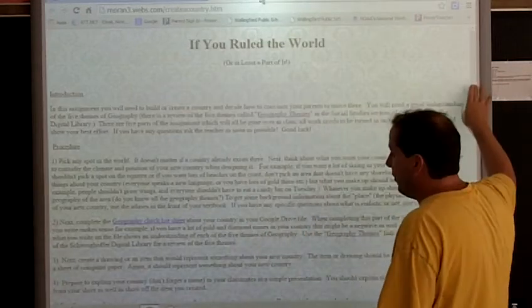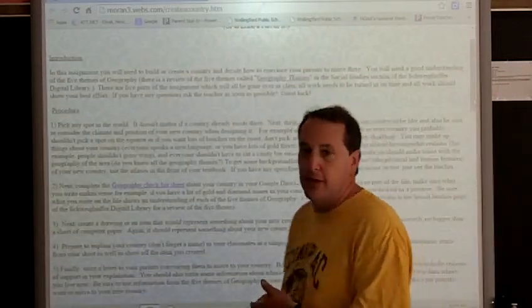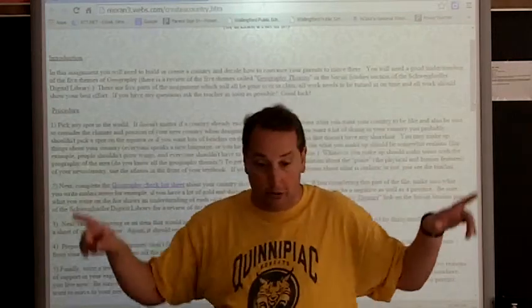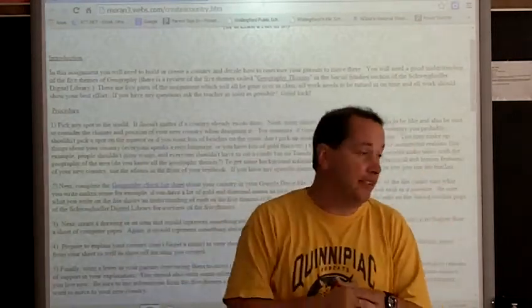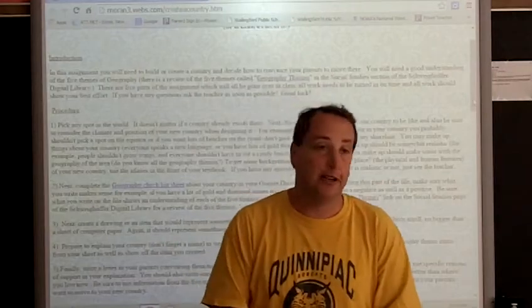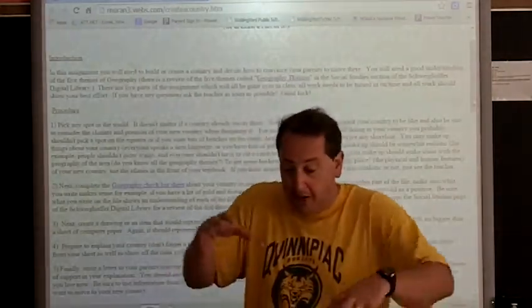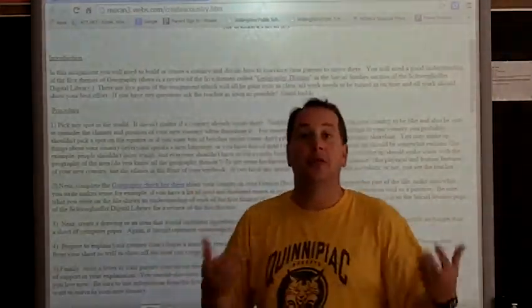Once you complete that part of that file, then it says next create a drawing or make up an item that would represent your new country. It could be anything you want. You could draw your own, create your own national flag. It could be that you make a brochure. It could mean that you build a model of the capital city. It's up to you. You can be as creative as you want.